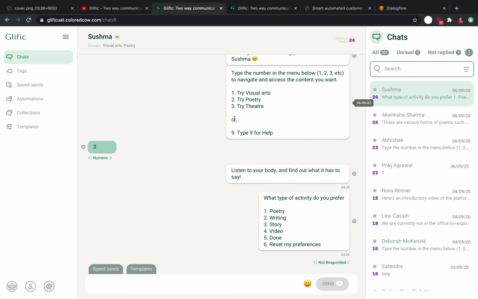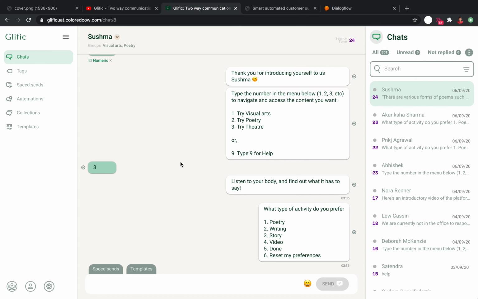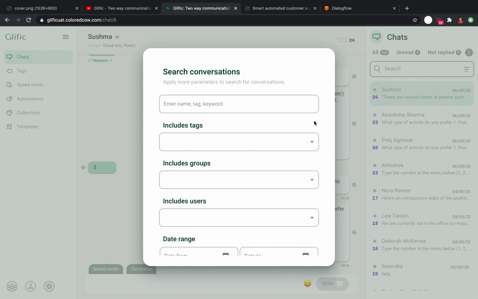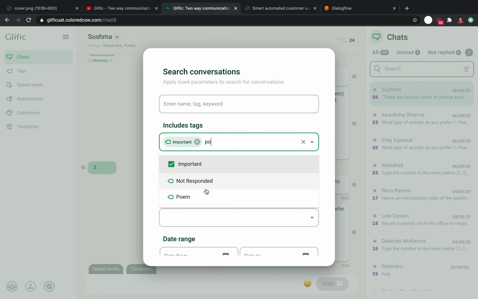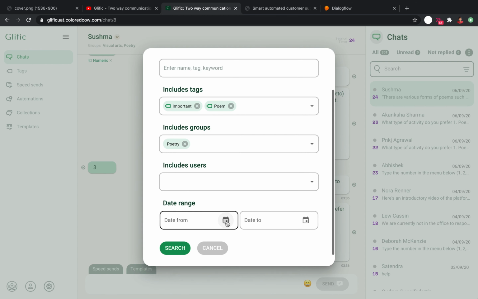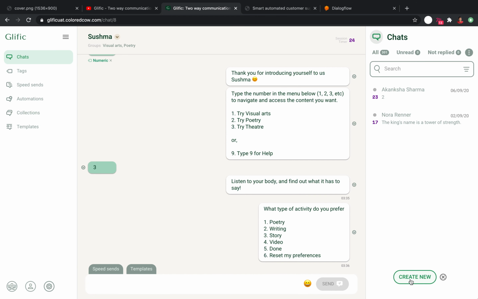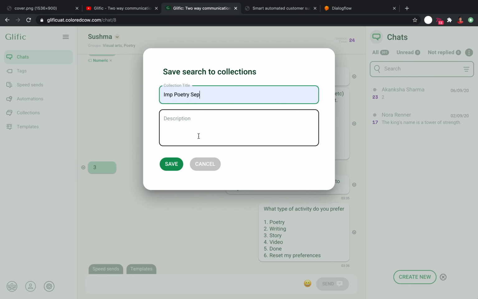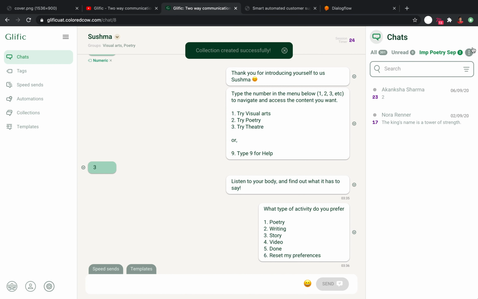As promised in the previous version, 0.3 will now allow NGOs to create their custom collections. Click on the advanced search icon and let's say you want all the important poetry conversations for the month of September. You can now select relevant tags, the group they are part of, staff members can also be included, and the date range. If you are happy with the search result, you can create a new collection by entering the title and description. You can quickly access this collection from here. Whenever the conditions for a conversation match, the users will automatically be added to the collection.